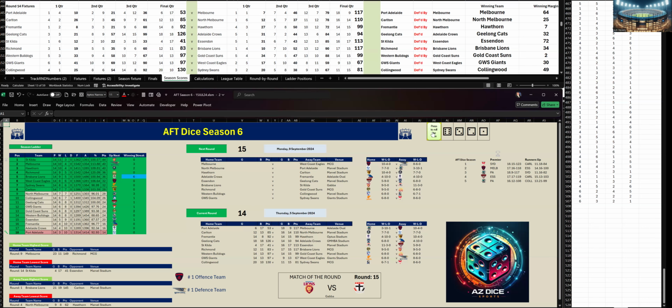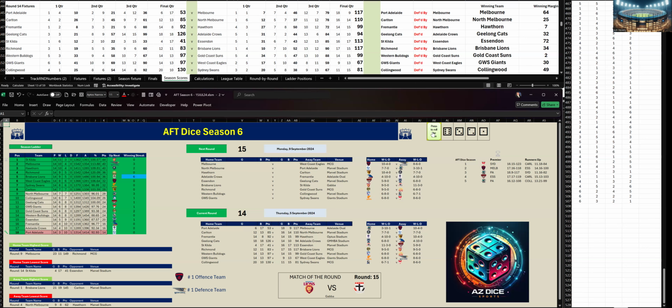All right. That concludes round 14. We've seen St Kilda get beaten by Essendon by 72 points. They were on 11 wins in a row, so they've lost their 3rd game for the season. They're still on top with a game clear.